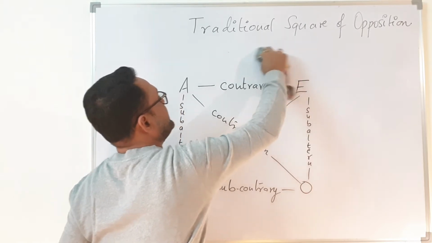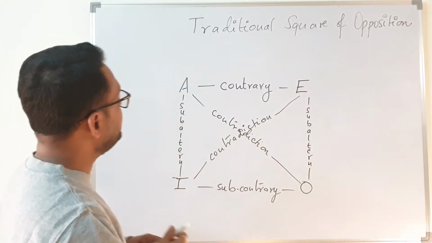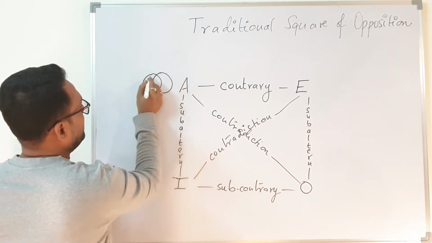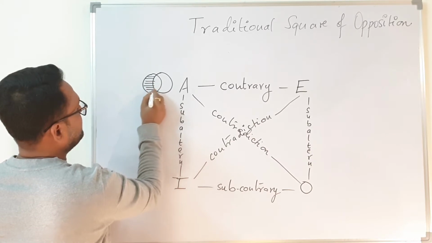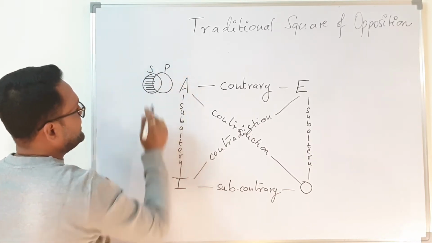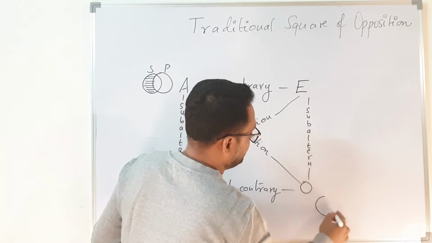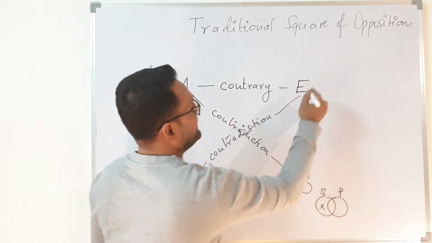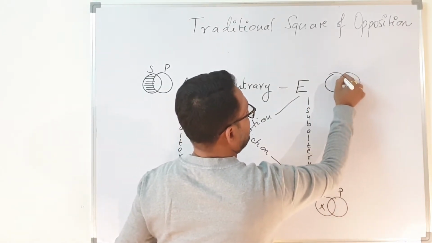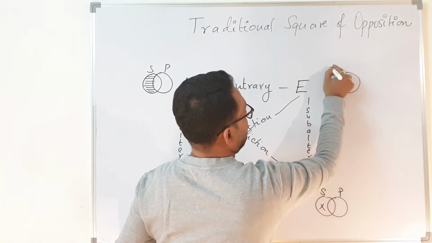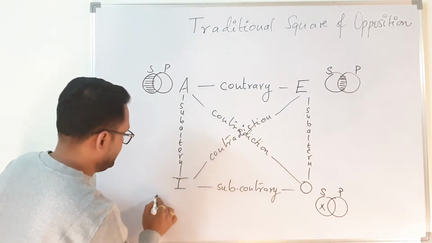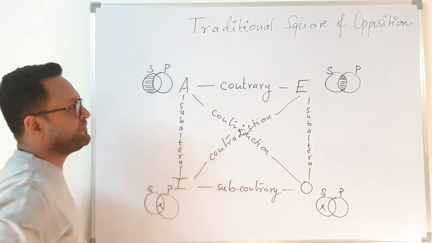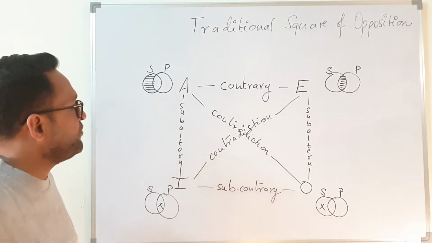If you see the diagram of A, it is more like this, right? That all S is P. I told you that if all S is P, this is the relation. Exactly the opposite of this is drawn here, right? Here there is a cross. And here the relationship is expressed like this, Venn diagram. And here the relationship is like this, of Venn diagram, right? So this is something which you now know.